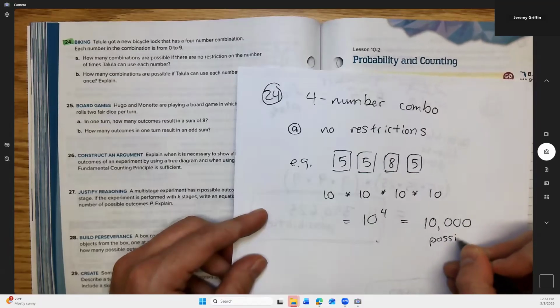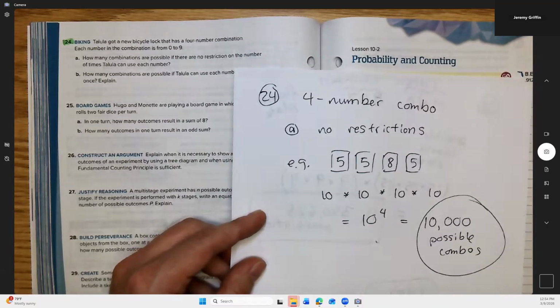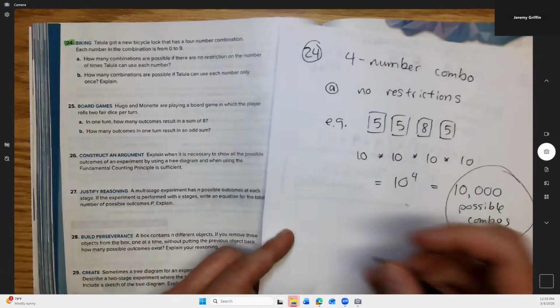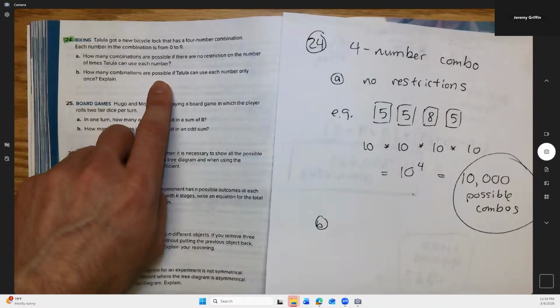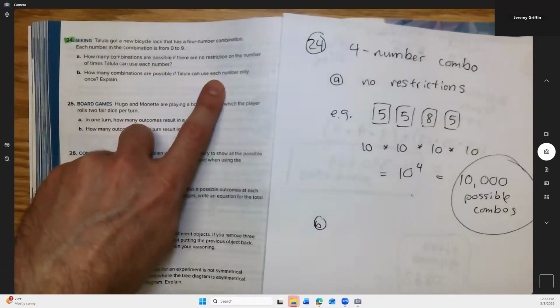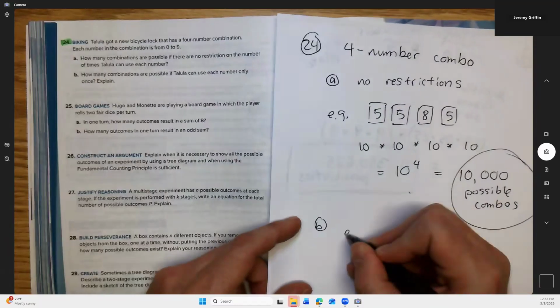Possible combinations. Okay. 10,000 possibilities. Okay. Now there's a follow-up question though. Part B. It says how many combinations are possible if Tallulah can use each number only once? Each number only once. Let's do another example then.